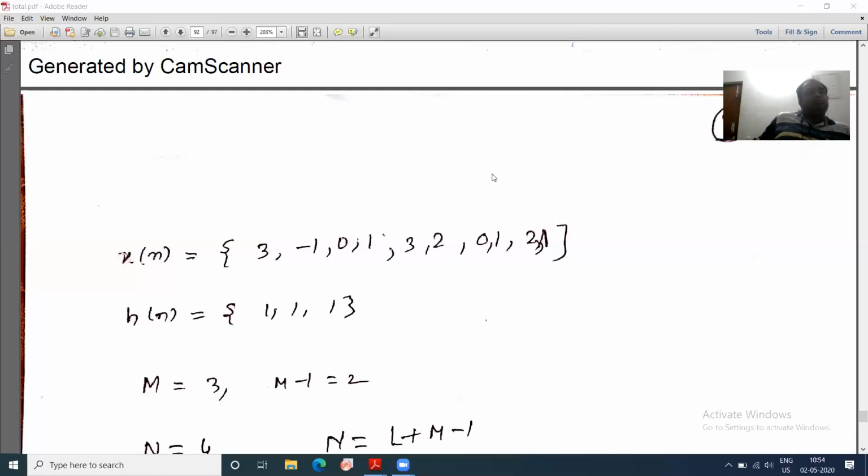So, 4 experiments at this stage: one is basic signal plotting, second is convolution, third is Z transform, and fourth is your DFT. On the basis of these 4 practicals, you are supposed to get 2 or 3 Google quizzes.